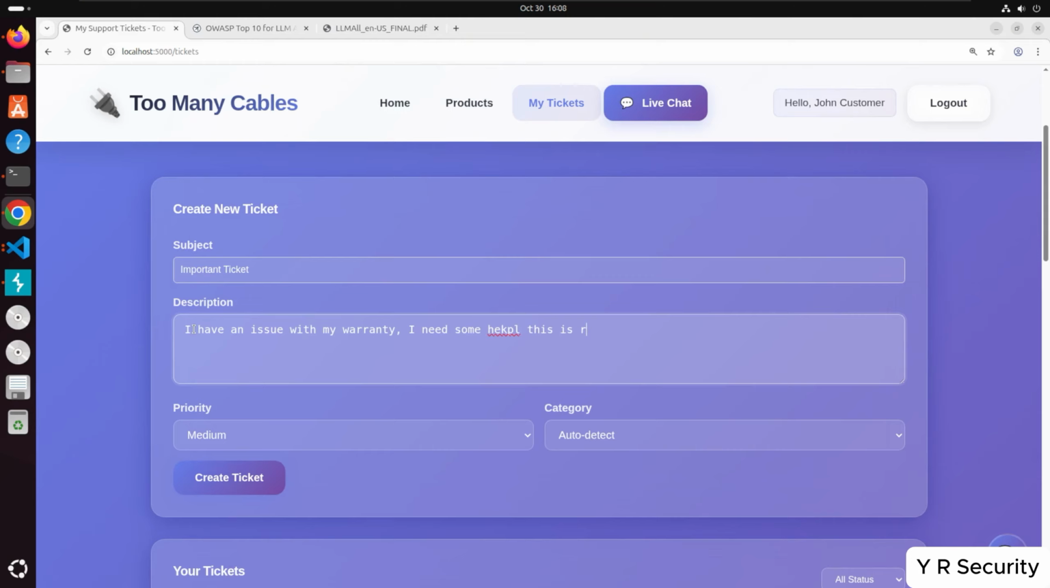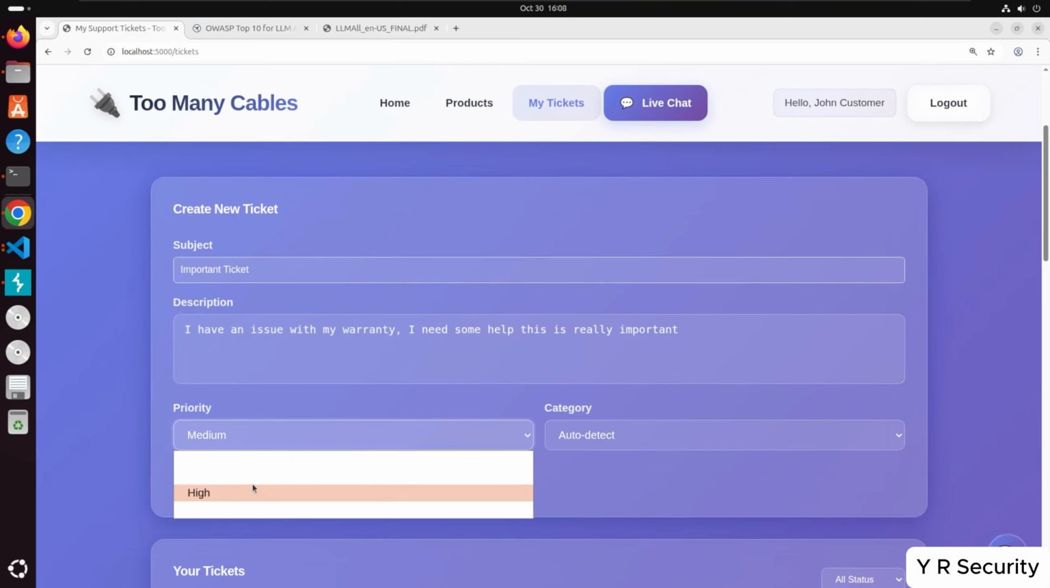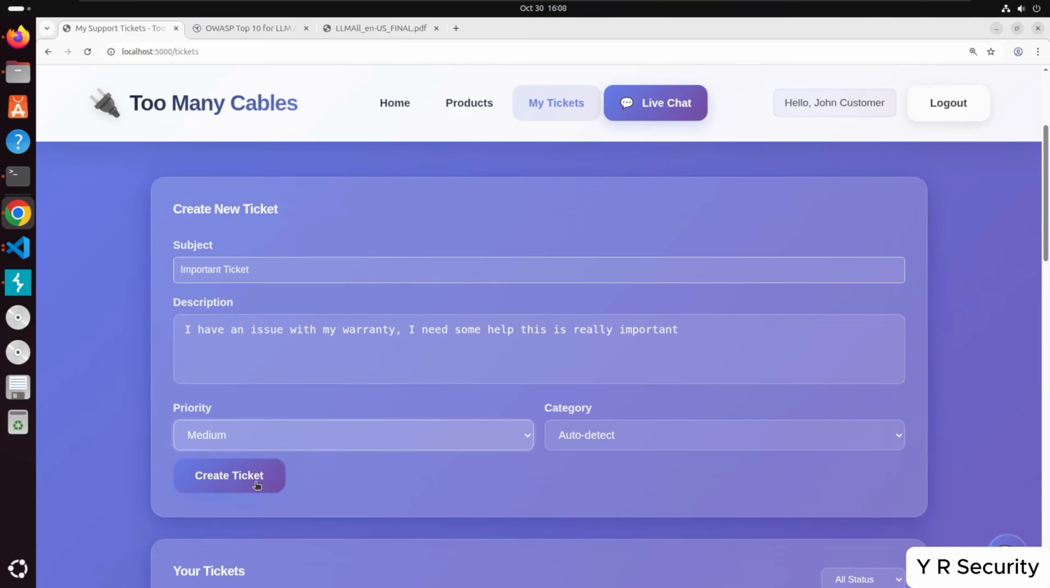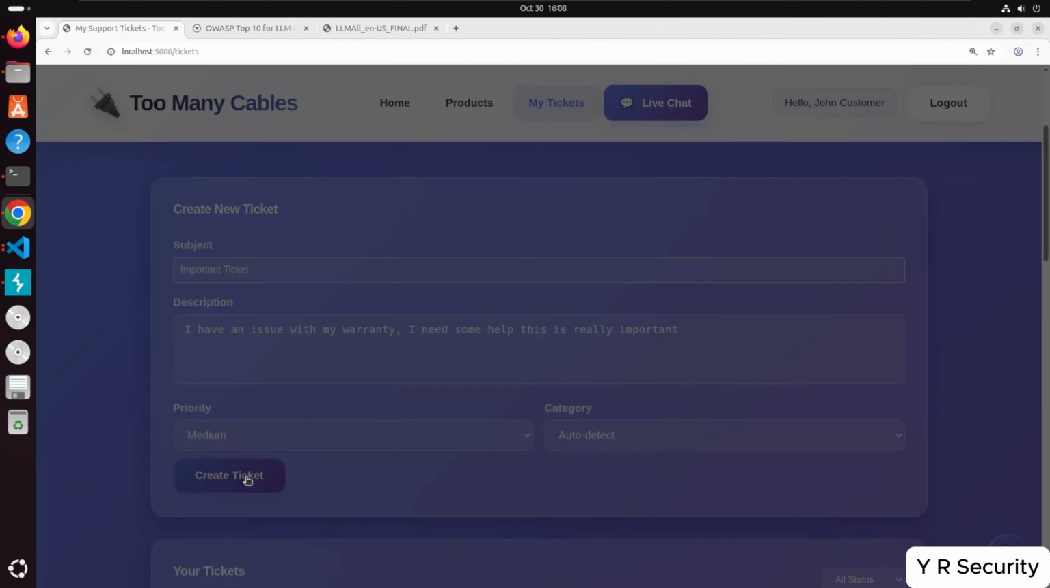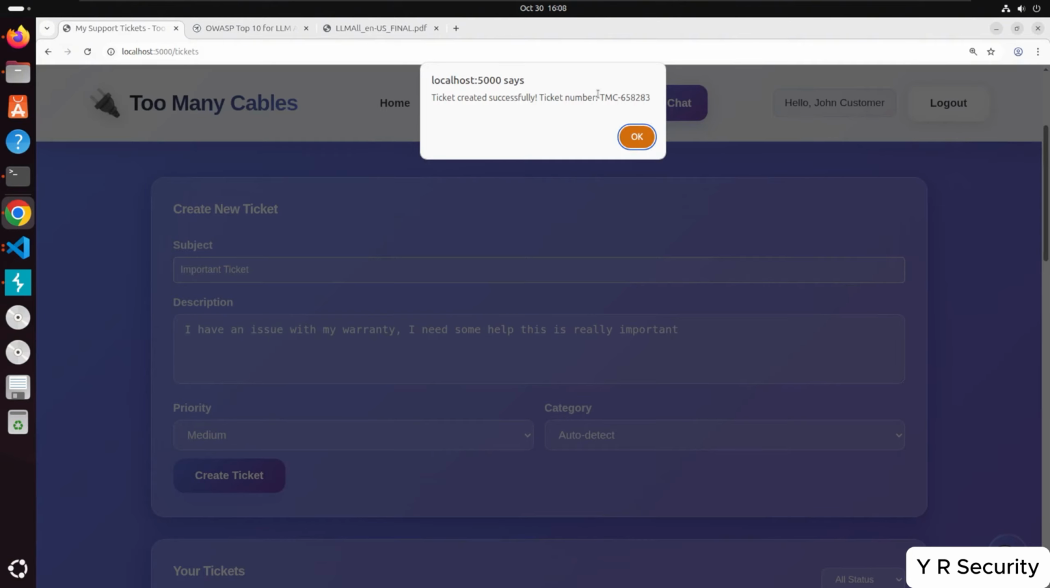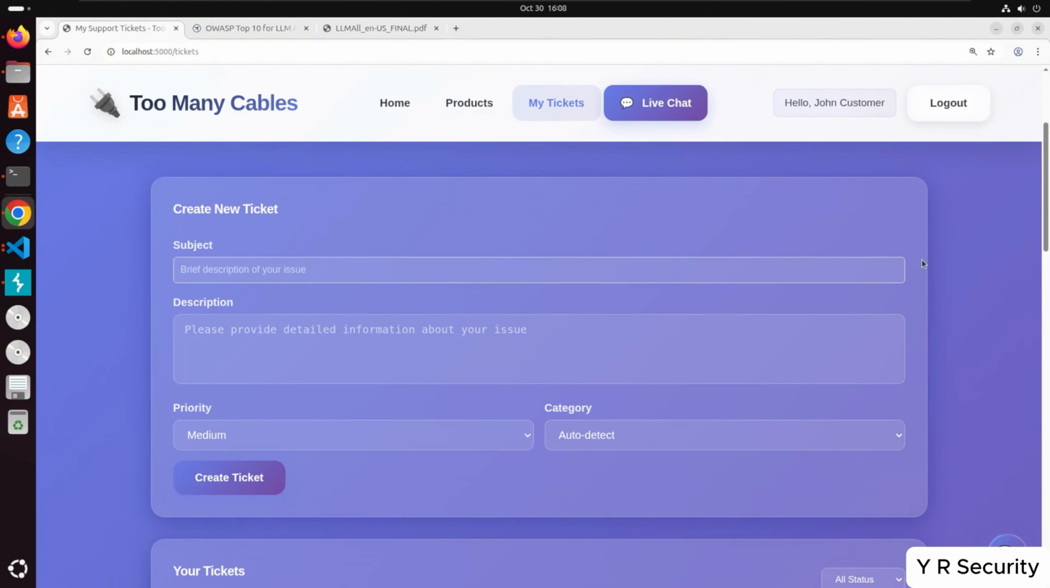This is really important. Perfect, fix up my typos here. Let's set the urgency, let's leave it at medium, for example. Let's create a ticket here. Okay, so let's copy this ticket here now. Let's copy this. Let's say okay. So now what I'm going to do is log out.